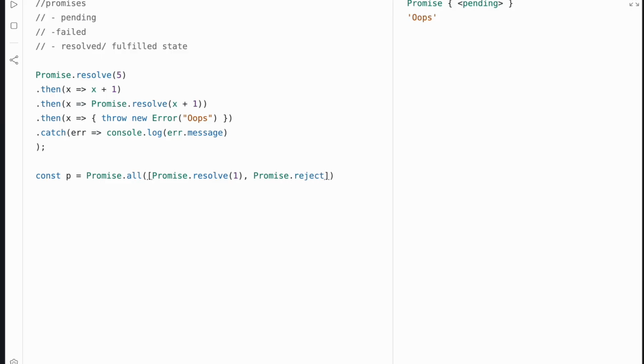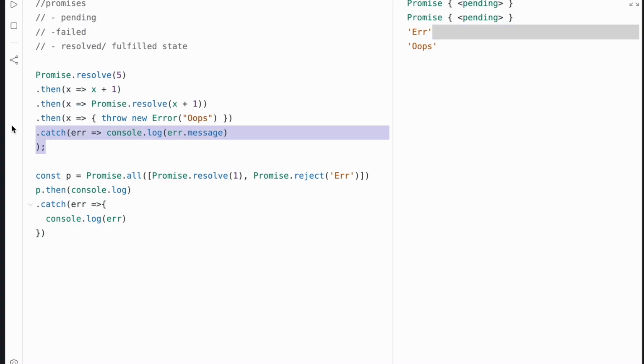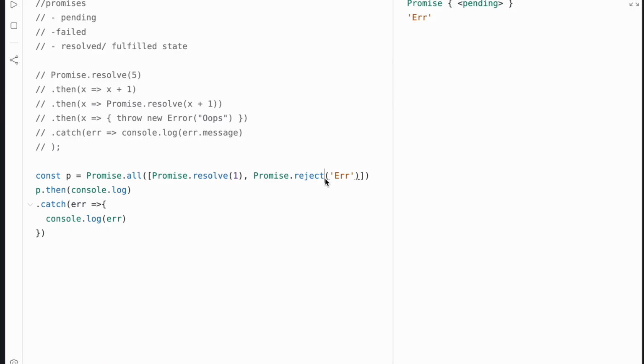So let's say we have reject, error, and then p.then, let's console log, and then dot catch. Now, what's going to be printed here is going to be error, just because one of the promises failed. Even if we have a second resolved promise here, as long as one of them failed, it's going to fail.